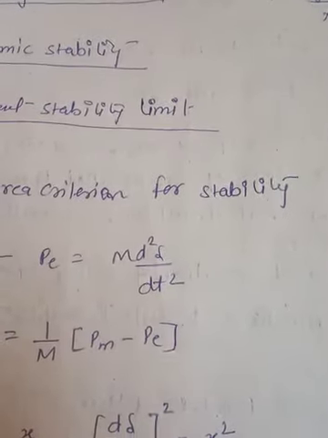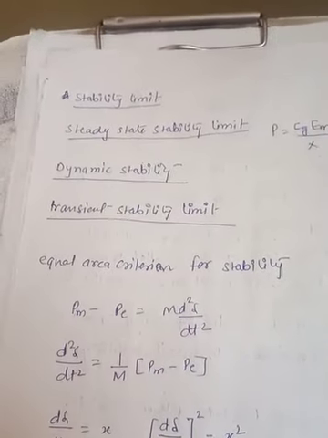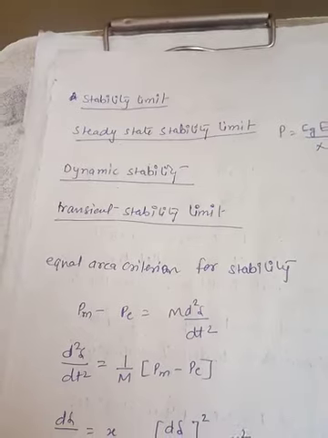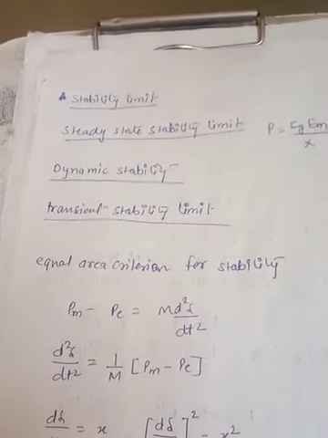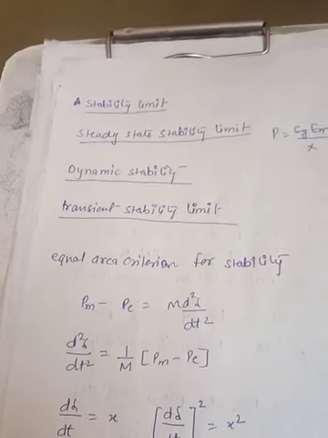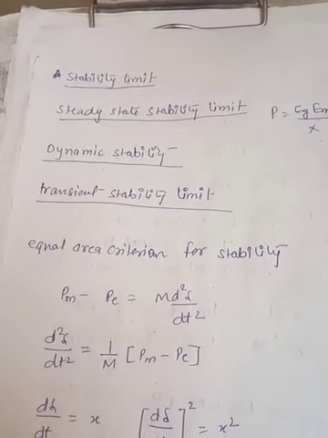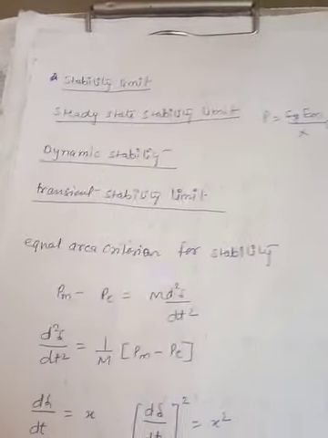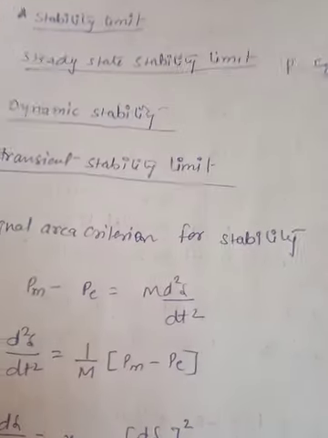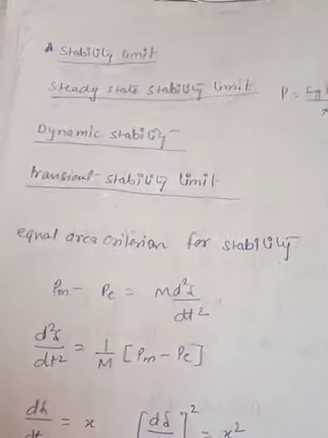Now we have the transient stability limit. Before taking this topic, I would like to tell you what transient stability is. Transient stability mainly deals with large, sudden disturbances in the system. In case of small signal or steady state stability, there is a gradual change, but in case of transient stability, a sudden and large change comes on the system, and the system is able to sustain or restore itself. That type of ability is called transient stability.